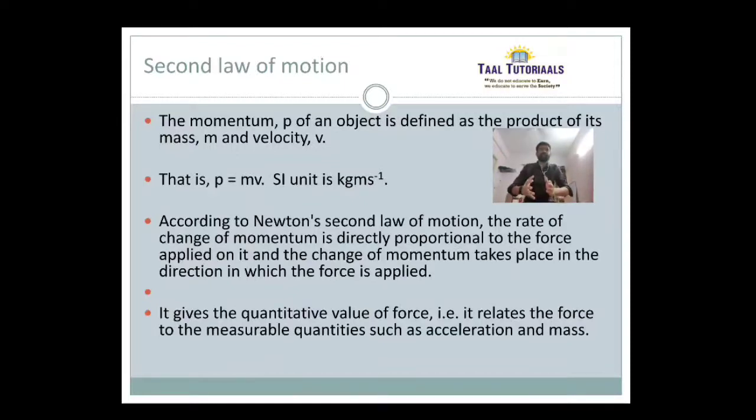If you tend to forget this formula, you can apply this. Who forces us to work, to study at home? Ma. So force is equal to ma. M into a, ma. Force is equal to mass into acceleration. It is just giving the quantitative value of force that I said, mass into acceleration.